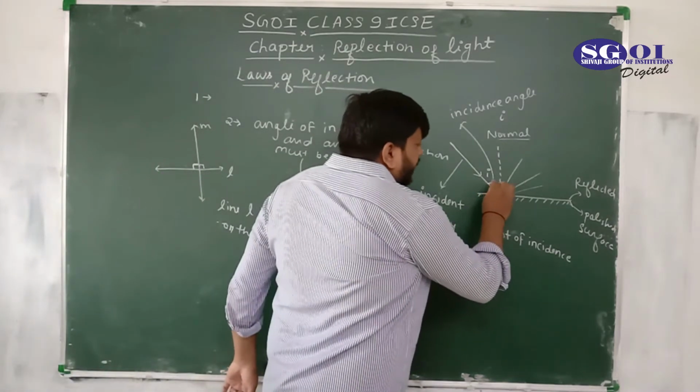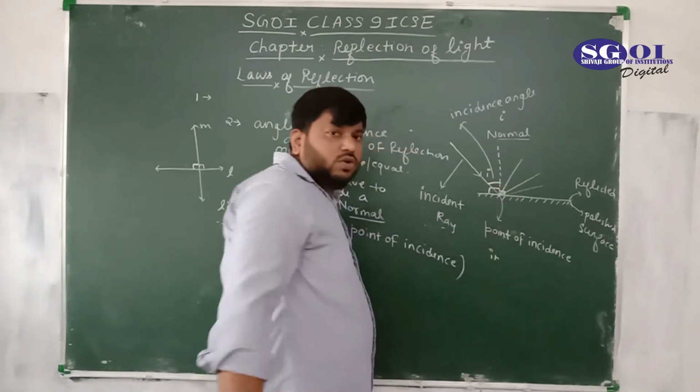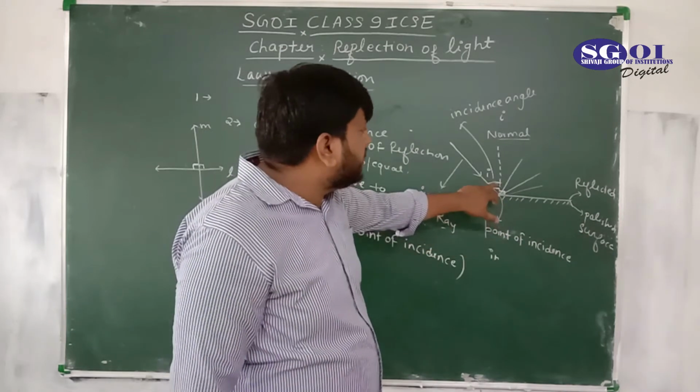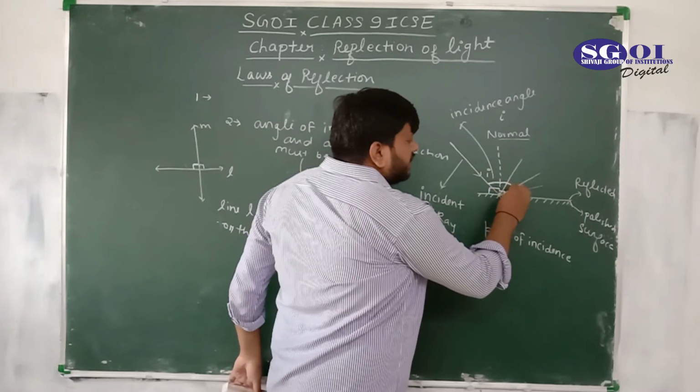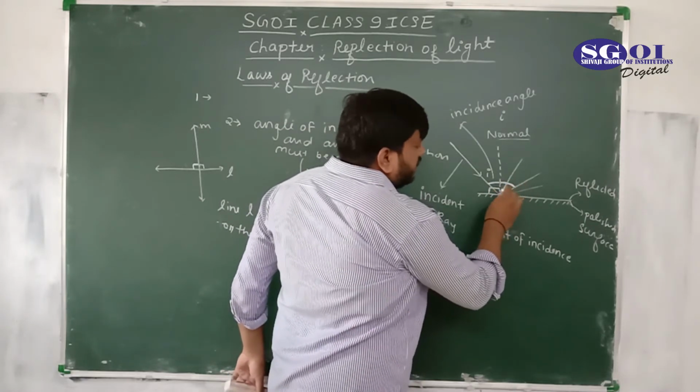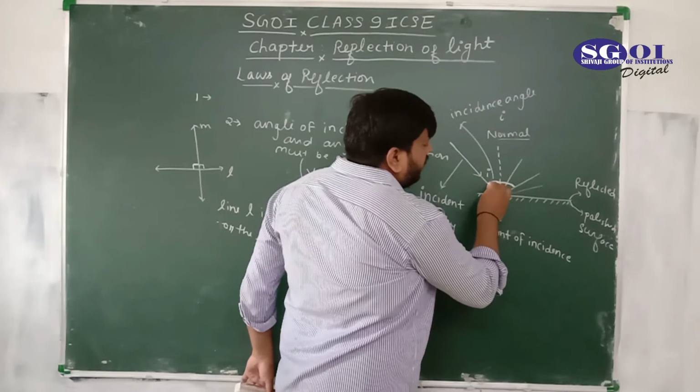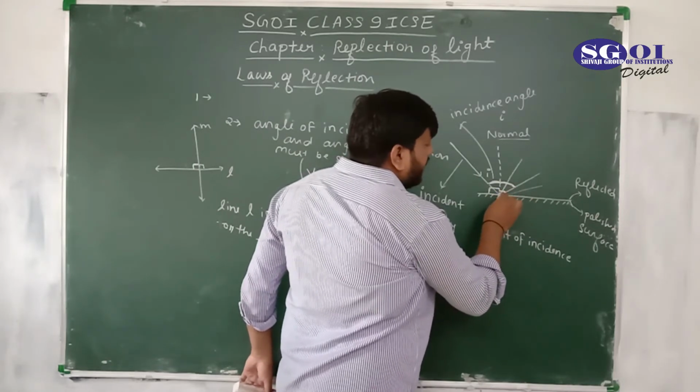so suppose, whatever the measure of this angle of incidence, okay students, at the same angle the ray of light would go.